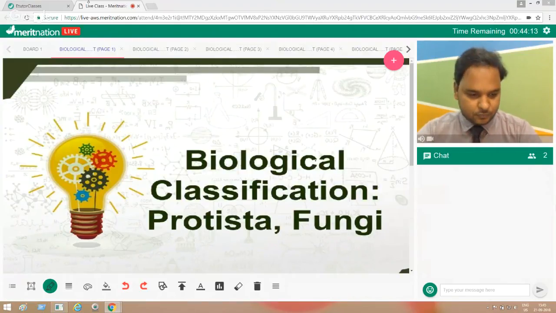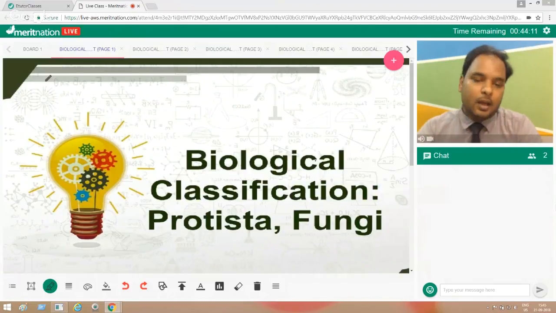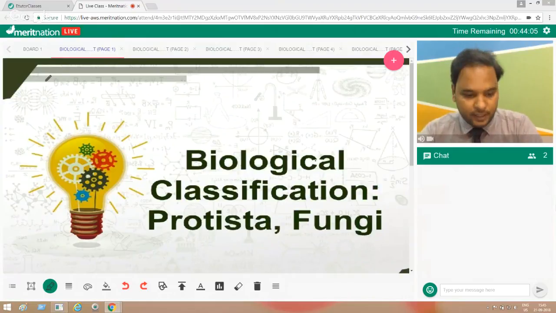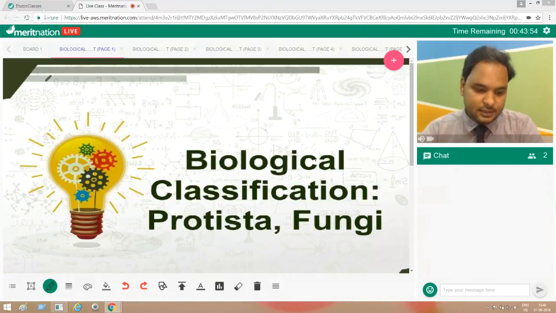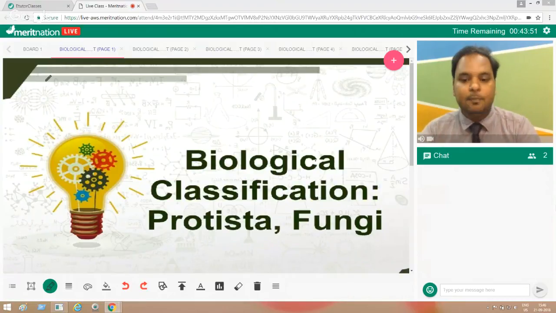Moving ahead with our biological classification topic, today we are going to take two very important kingdoms of the five kingdom classification, that is Protista and fungi. It's a very important kingdom after Monera, because a lot of different groups and organisms are present in it, and that is why it is slightly confusing as well as very scoring.